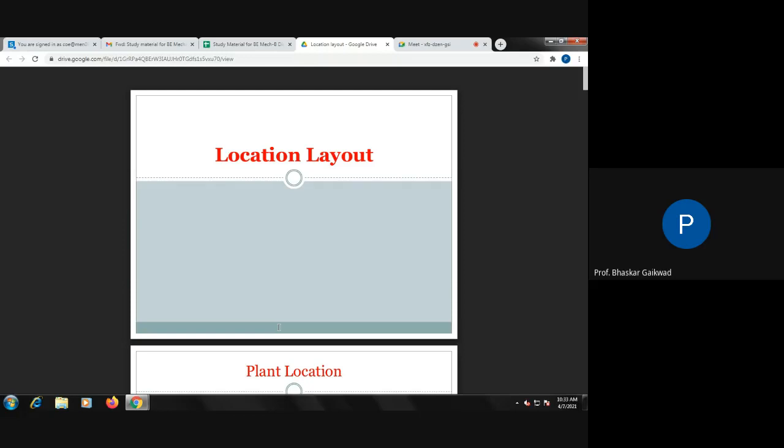Paper mills should be near to jungles or inside the jungle because raw material is available there. Correct. Then the automobile industry must be nearer to where we are getting the raw material, iron, steel, etc. Correct. So here the availability of the raw material is very easy. In that place normally we can go for selecting the location of the industry.